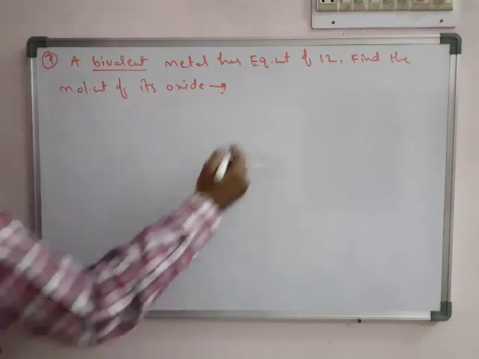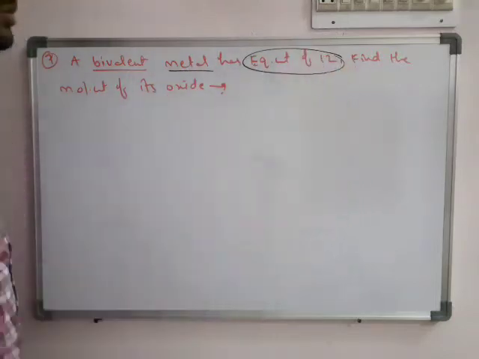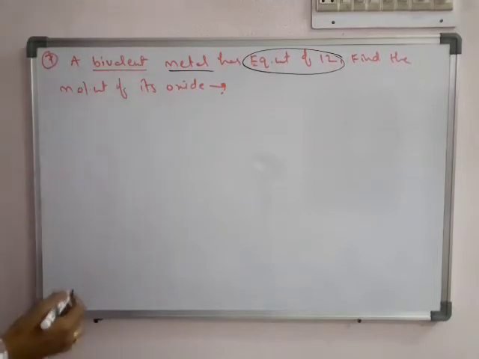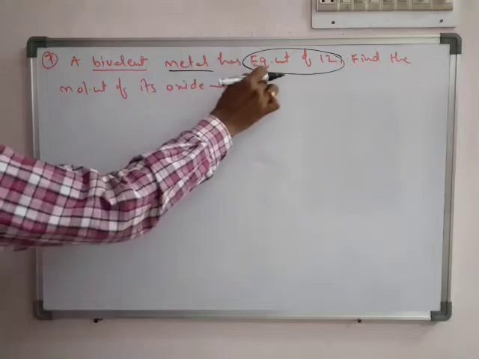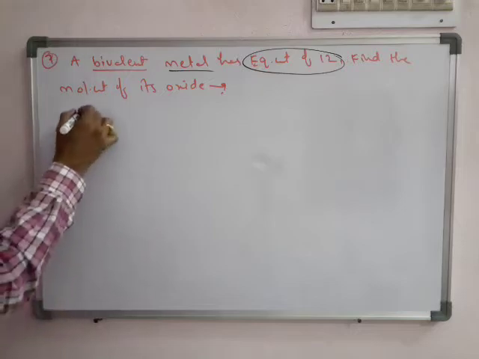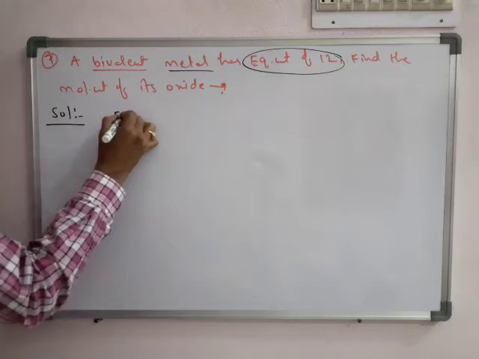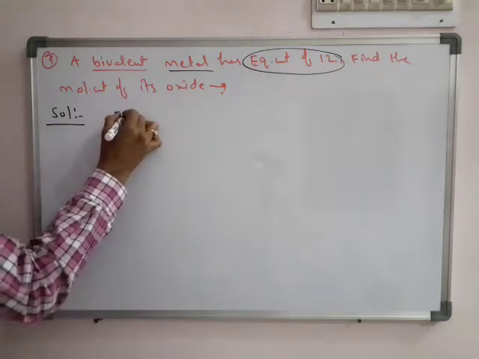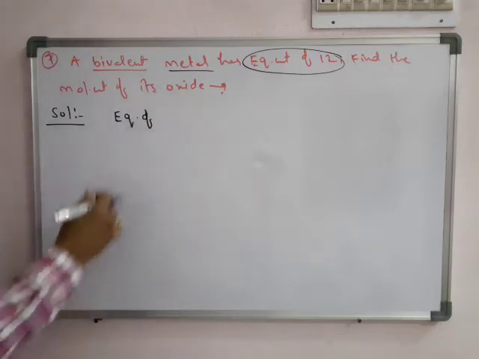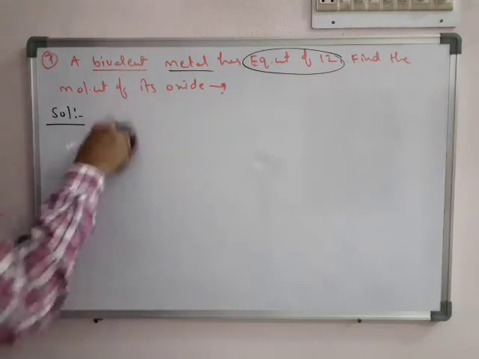So it is given equivalent weight of that metal is 12. So here it is important, it's a bivalent metal, so the metal has equivalent weight 12. So here we can write the equivalent weight of metal, or we can equate it to the metal oxide, okay. So we can write it as a general method.